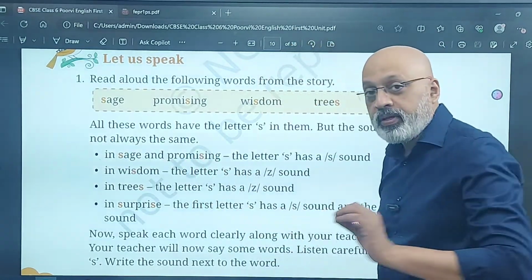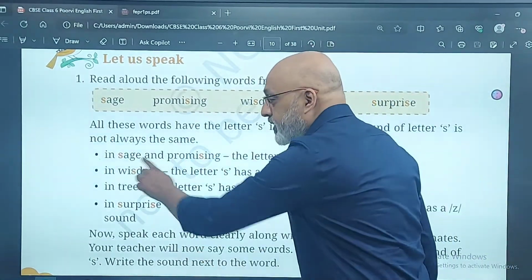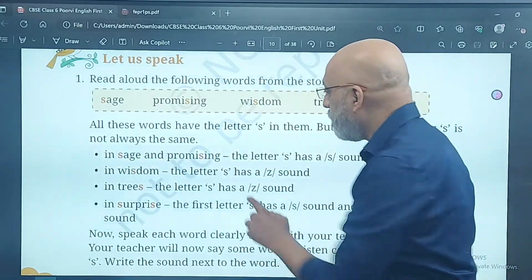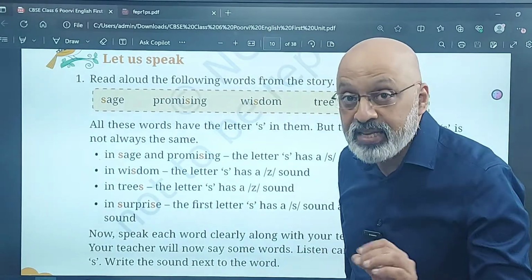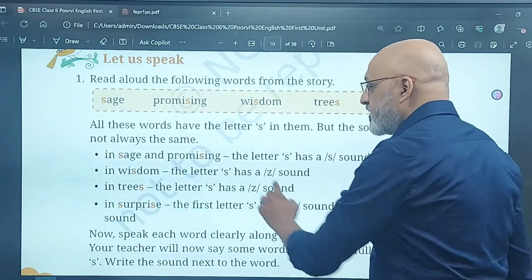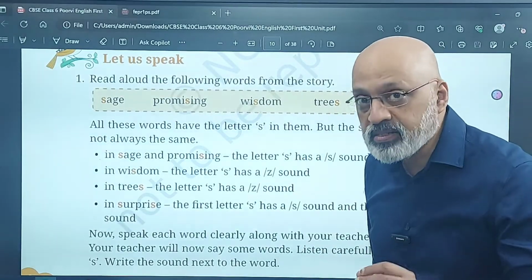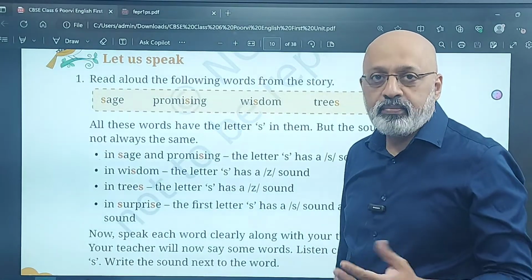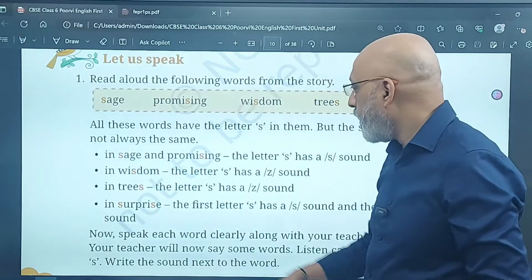Sage and promising. Both are S. But yahan pe the sound is of S, sage. But here the sound is of C, promising. Wisdom has a Z sound to it. It's not wisdom, it's wisdom, right?